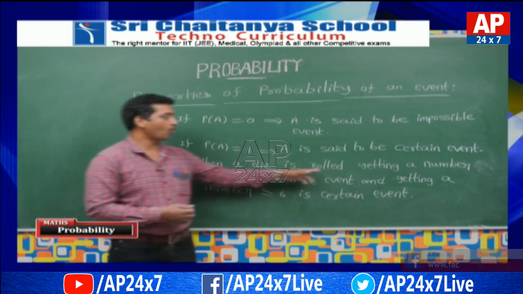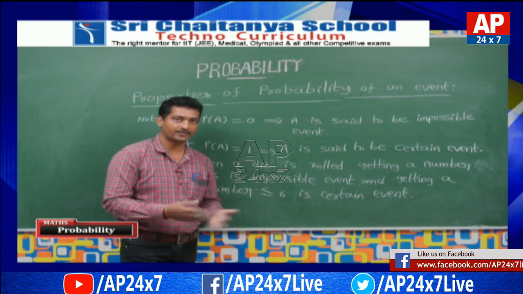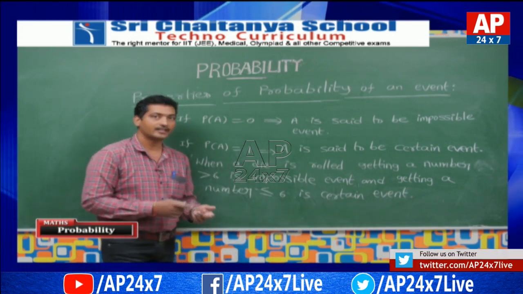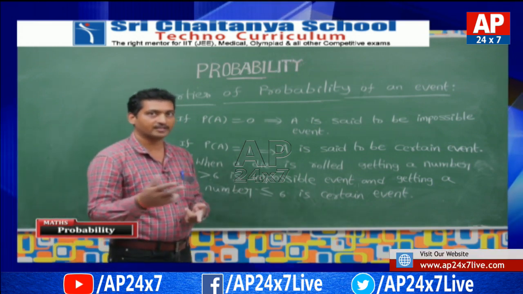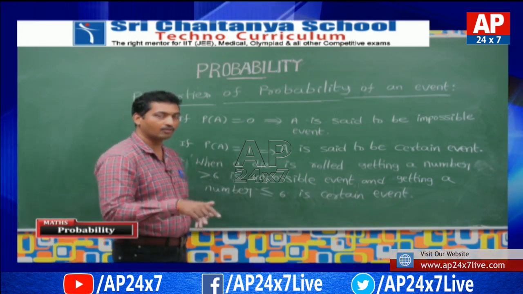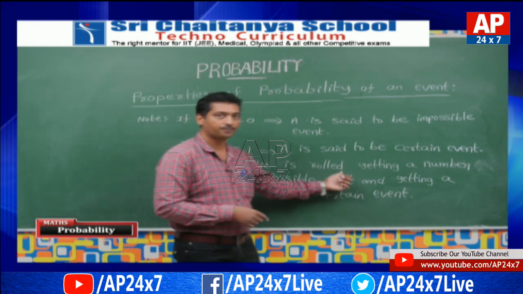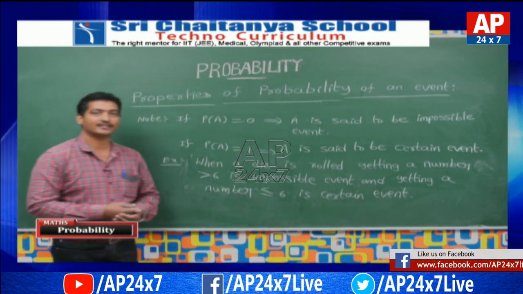Now see this example. When a die is rolled, it should be a fair die. That means it has 6 faces numbered 1 to 6. First face number 1, second face number 2, like that. We can call that the fair die. When a fair die is rolled, consider getting a number greater than 6.